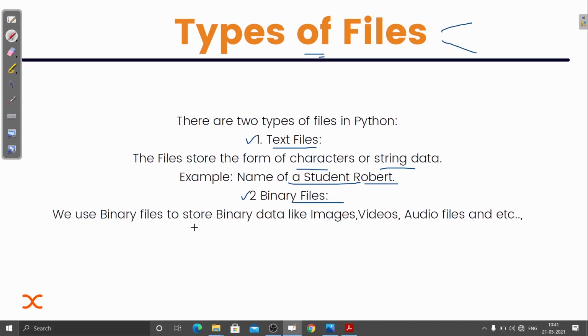We use binary files to store binary data like images, videos, audio files, etc. So if someone asks you what types of file we can handle in Python, you can clearly tell them that we have only two types. All the other types of files that we see in our PC or in Windows are categorized under these two only: text file and binary file.